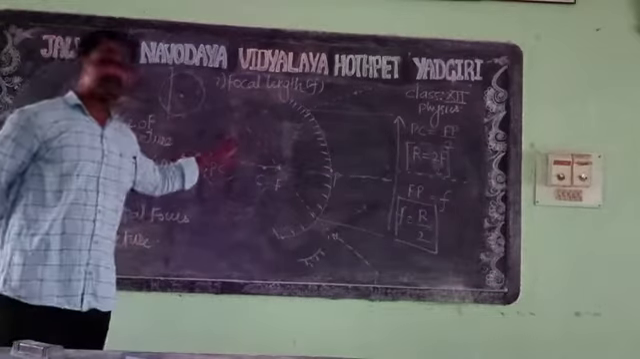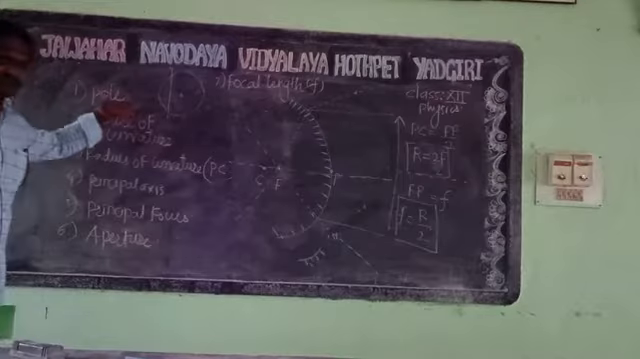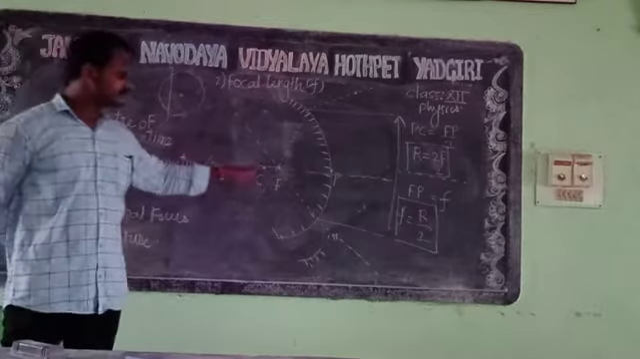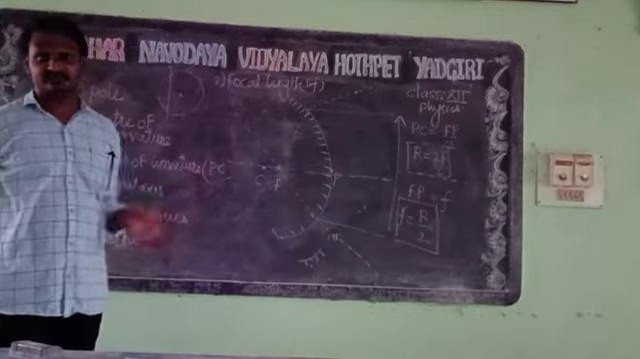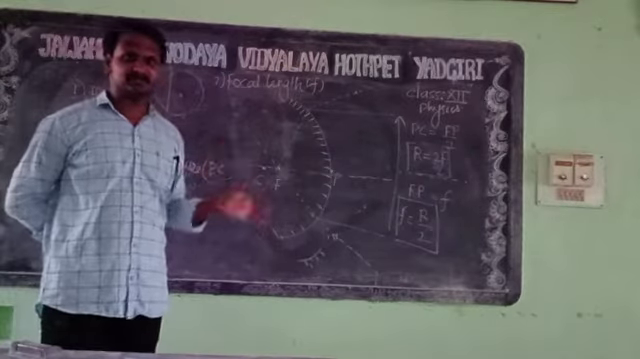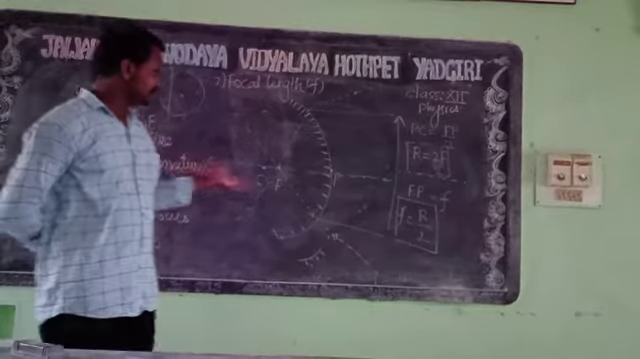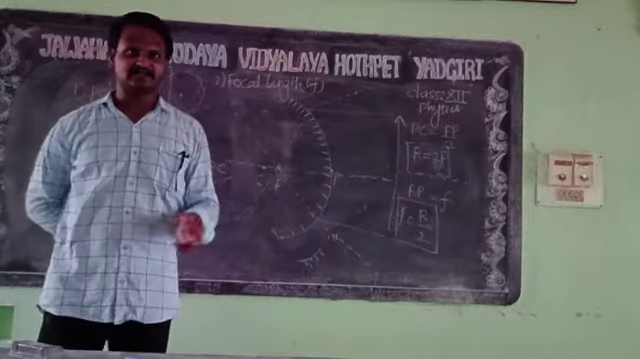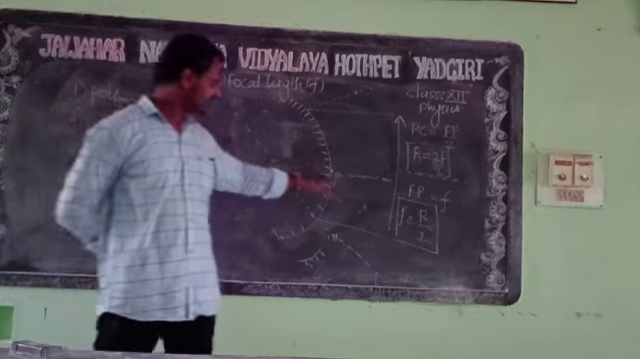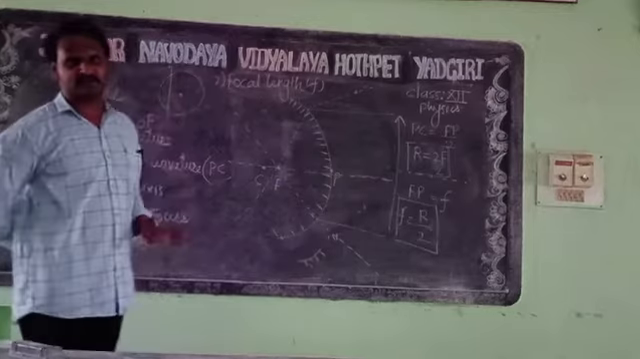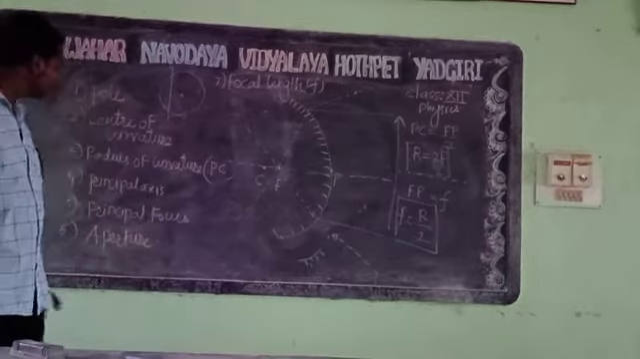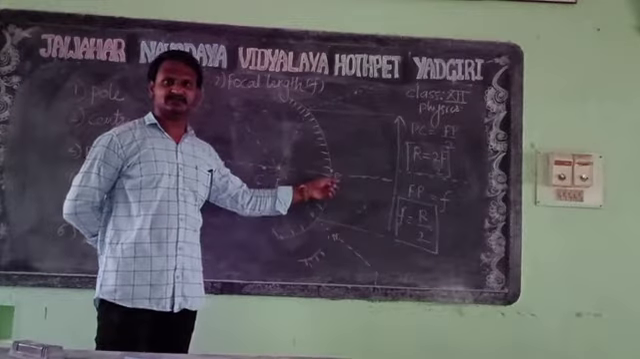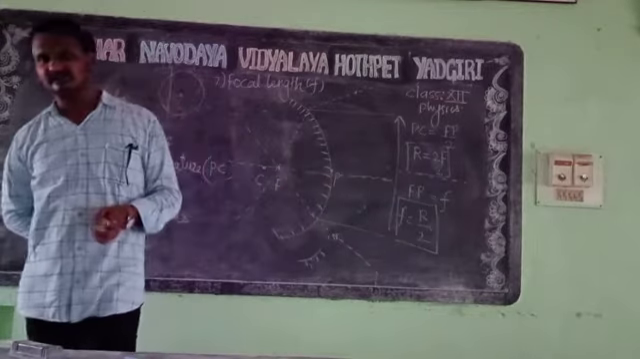Clear? Now one by one we will repeat. Pole is the center of the mirror. Second, the center of curvature is the center of the spherical surface from which the mirror is cut, and it is denoted by C. Another is the principal axis, the line passing through the center of curvature and pole. Next, radius of curvature is the distance between the center of curvature and pole.